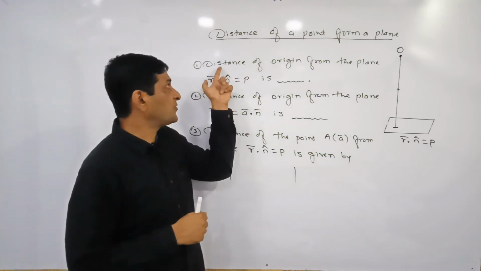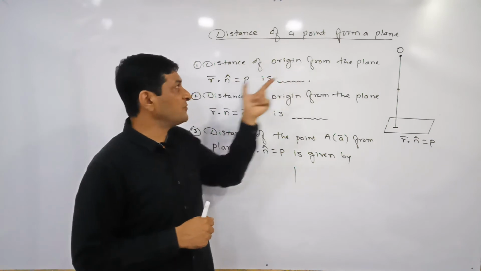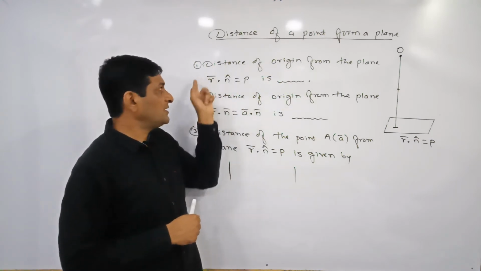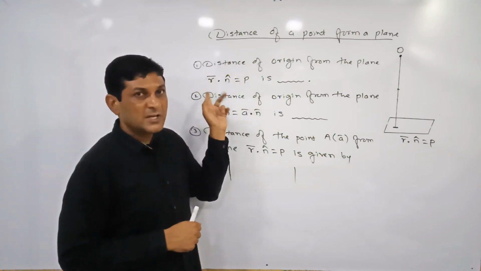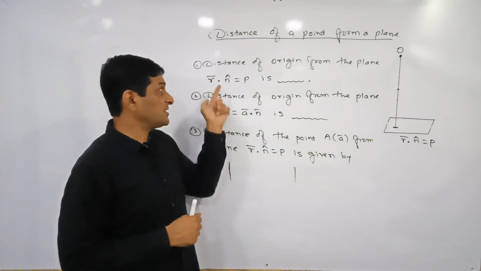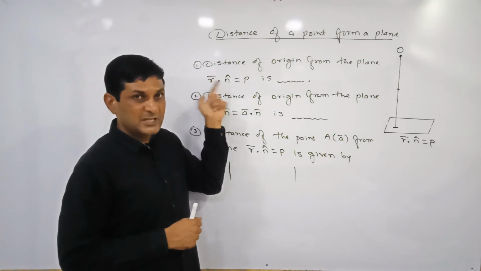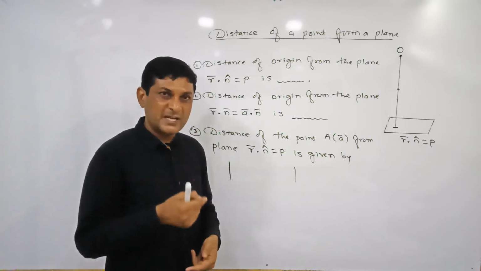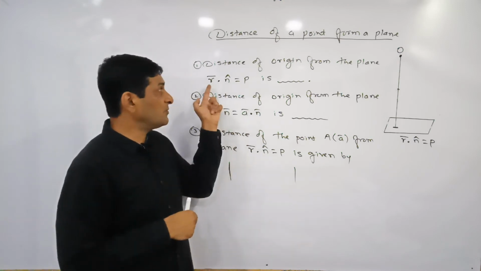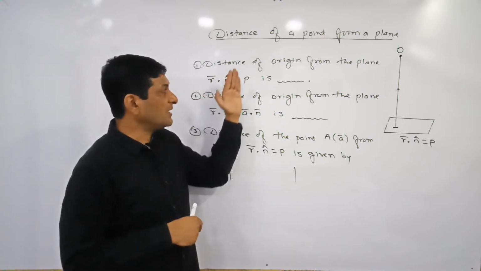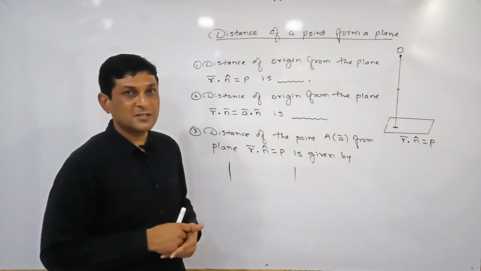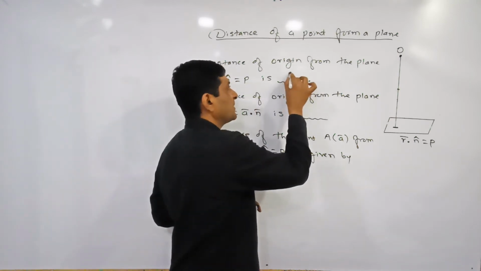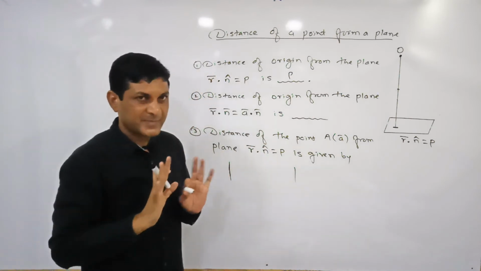So observe the first formula: the distance of the origin from the plane r bar dot n cap is equal to p. So here the equation of the plane is in which form? Normal form. If the unit vector along the normal, that is n cap, is there, at that time we can say that the equation of the plane is in normal form. And whenever the equation of the plane is in normal form, the value on the right hand side is nothing but the distance of the plane from the origin. So what is the distance of the plane from the origin here? p. Getting it?